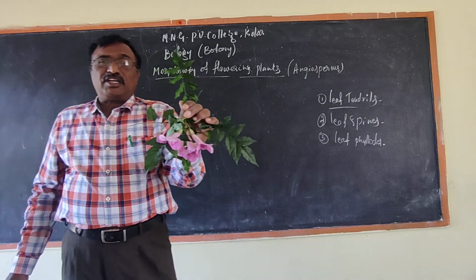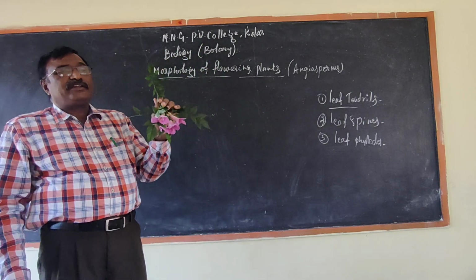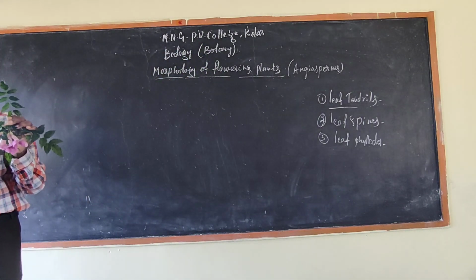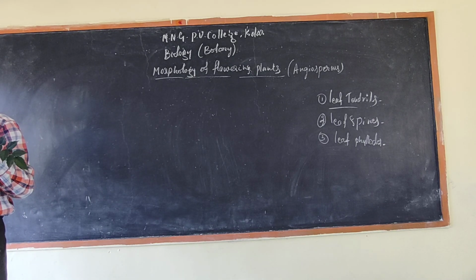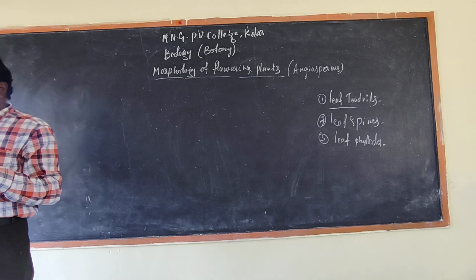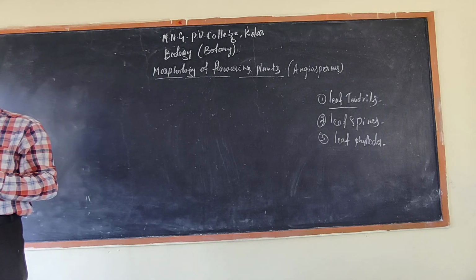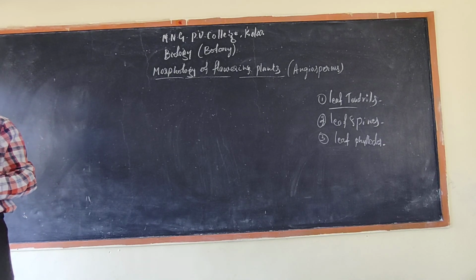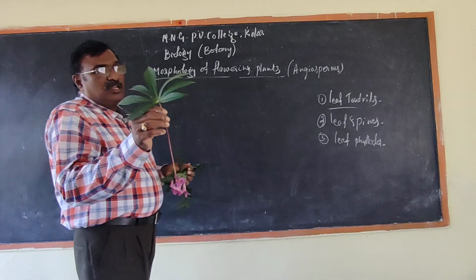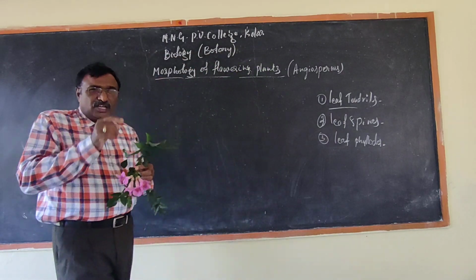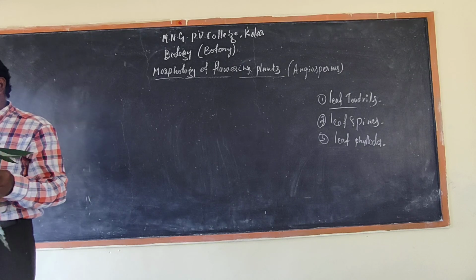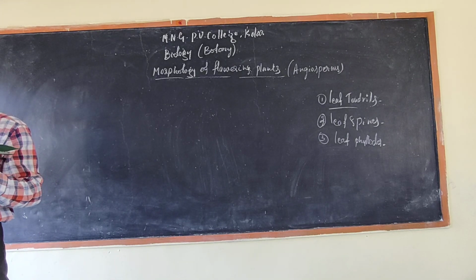We commonly call it a unipinnate compound leaf, and imparipinnate, which means one stem having different leaves. Imparipinnate compound leaf. I will show you realistically, then you will be able to understand.